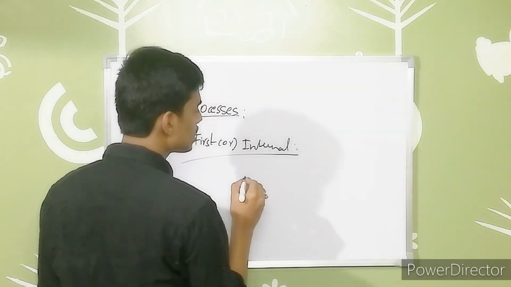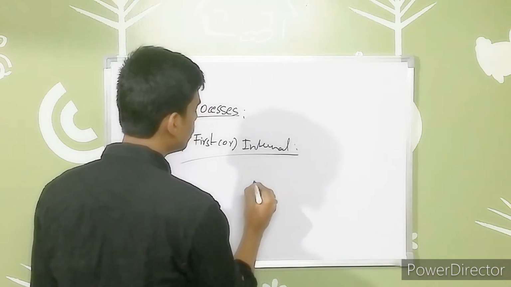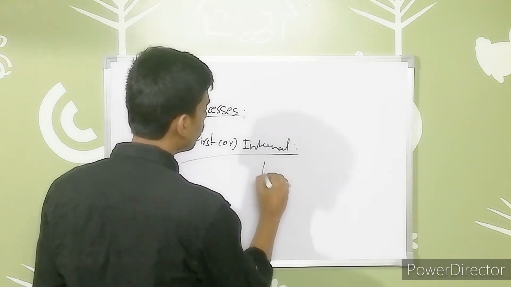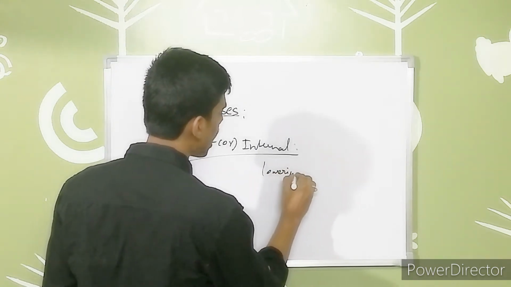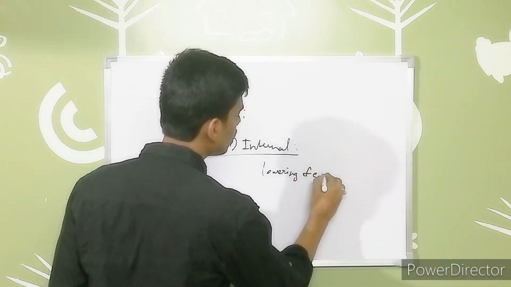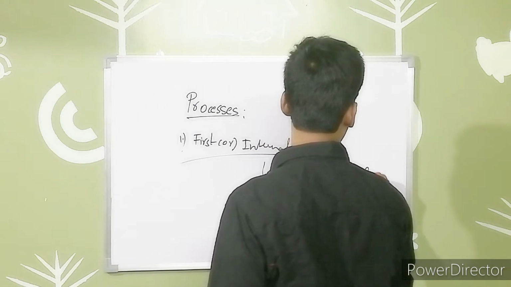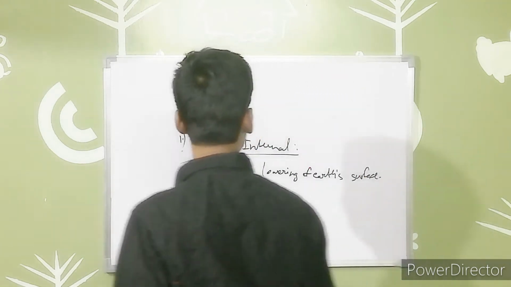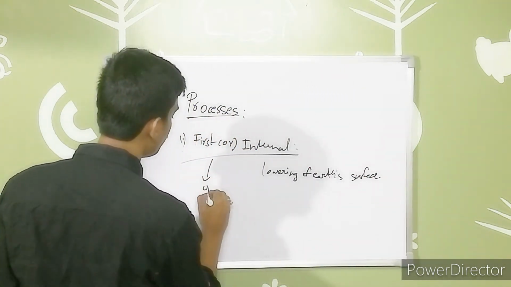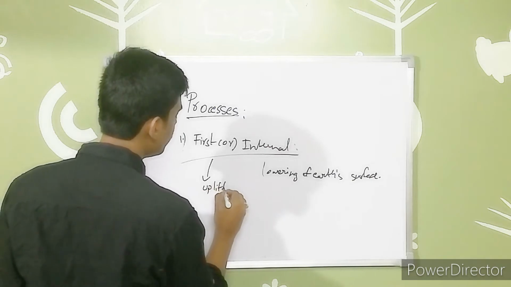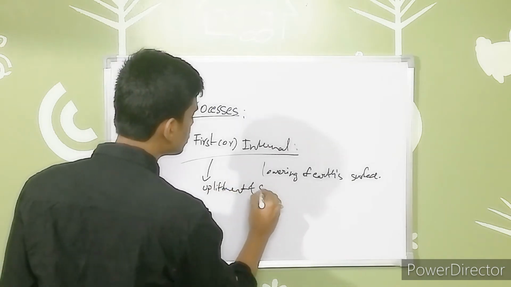This process leads to the lowering of the Earth's surface. The process is known as the upliftment and sinking of the Earth's surface.